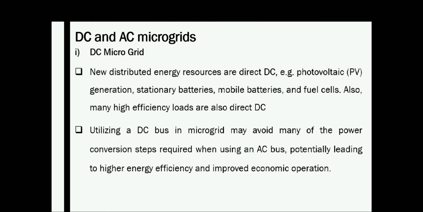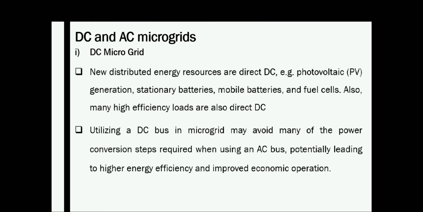And from its storage devices, it utilizes the DC output voltage, and voltage regulation is better in DC microgrids. Also, one of the advantages of a DC microgrid is that it does not require any additional synchronization system.